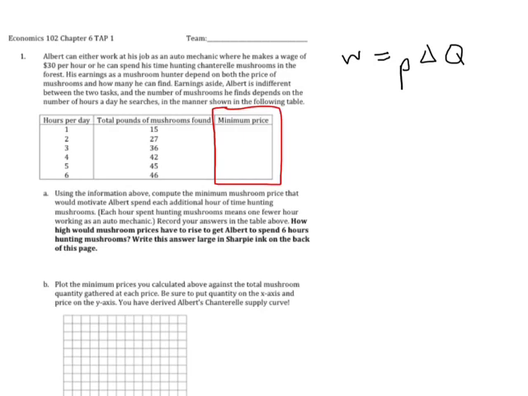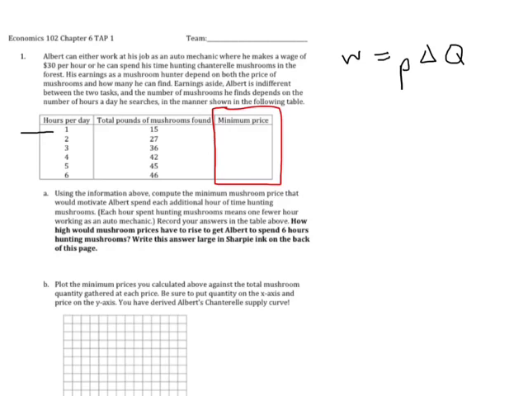Just for example, let's think of that first hour. If Albert works 1 hour hunting mushrooms, he finds 15 pounds of mushrooms. Well, how high would price have to be for those 15 pounds to be enough to get Albert to hunt mushrooms instead of working as an auto mechanic? As long as price is 2, that 2 times 15 would be just equal to 30. Any price 2 or higher will get him to work one more hour.